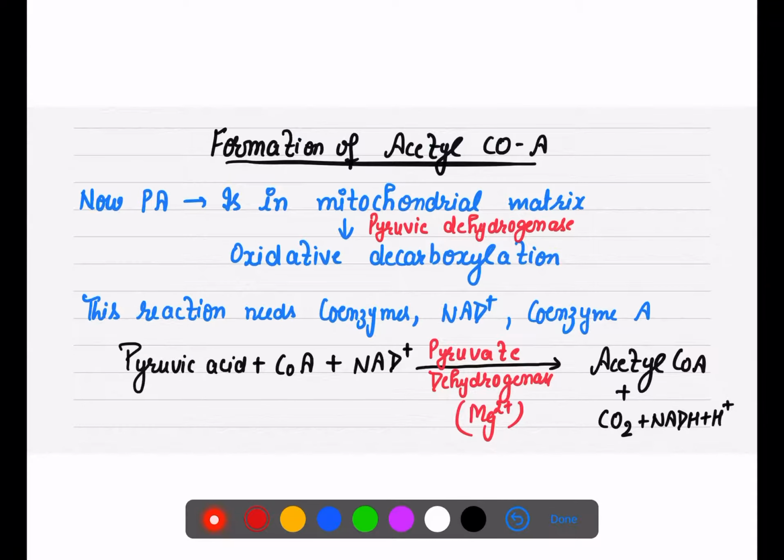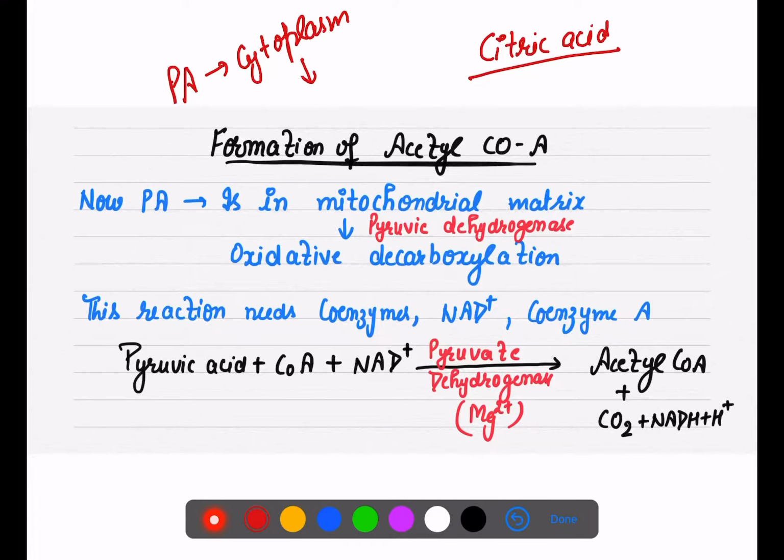Now, before we talk about our citric acid cycle, we need to understand what happened to pyruvic acid. We said that pyruvic acid is moving from the cytoplasm to the mitochondrial matrix.